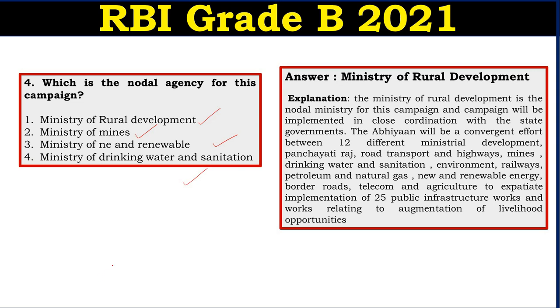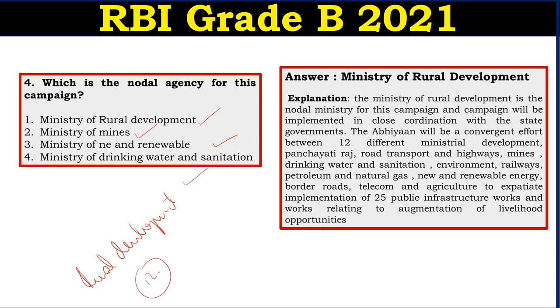Then this scheme will be coordinated by the efforts of 12 different ministries, which include rural development, panchayati raj, road and transport, mines, drinking water, sanitation, environment, railways, petroleum and natural gas, new and renewable energy, and border roads. So the main nodal agency is rural development, and the work will be coordinated among 12 other ministries.